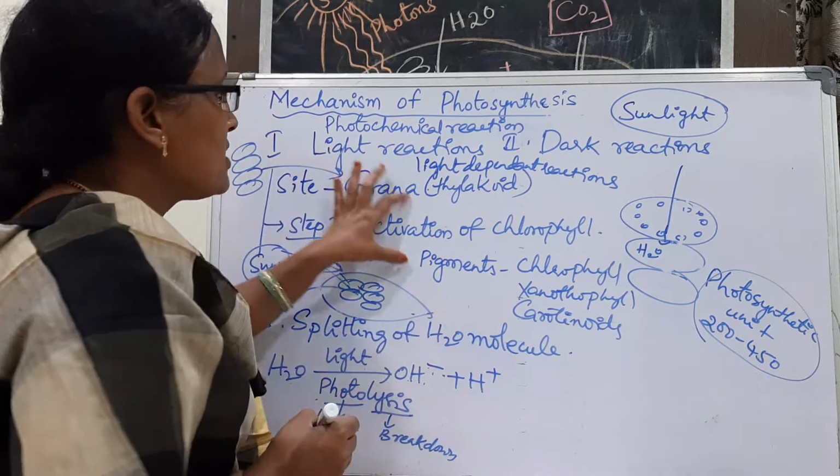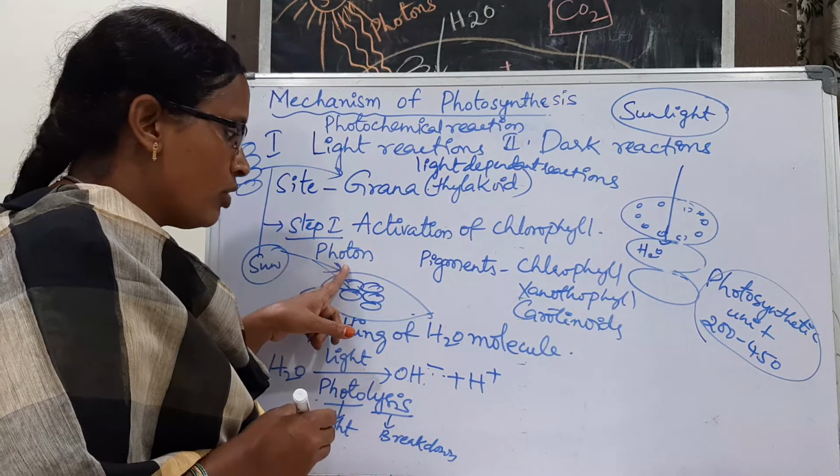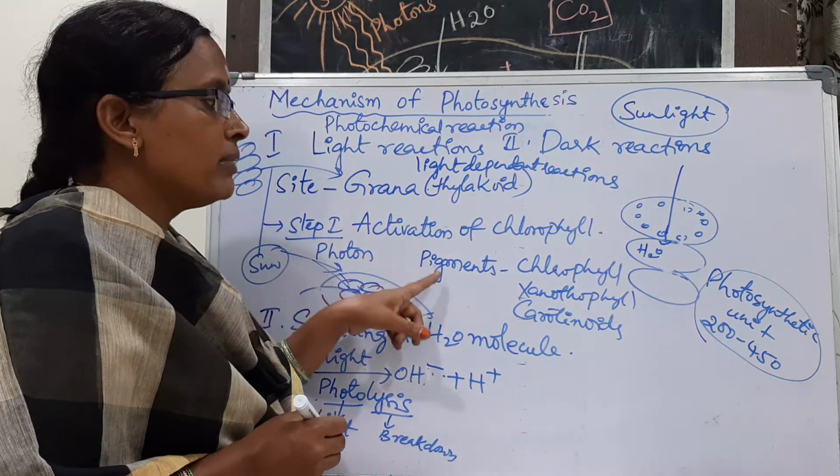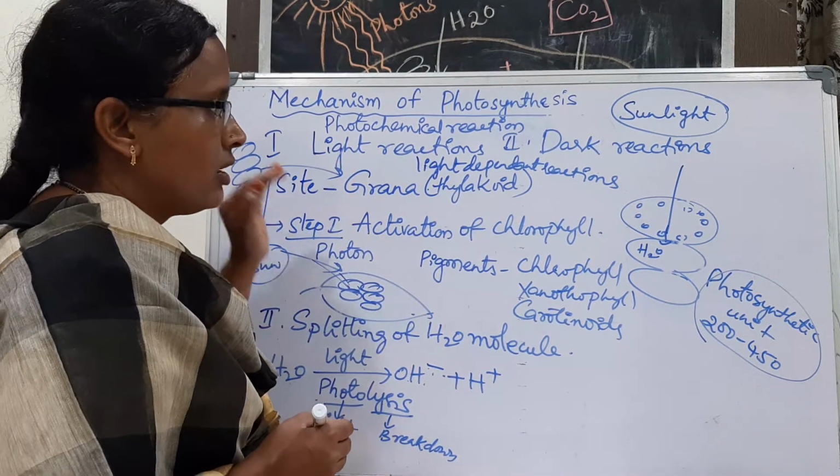Okay, the first step is activation of chlorophyll. By the absorption of sunlight in the form of photons, chlorophyll pigments are going to be activated. This is the first step of the light reaction.